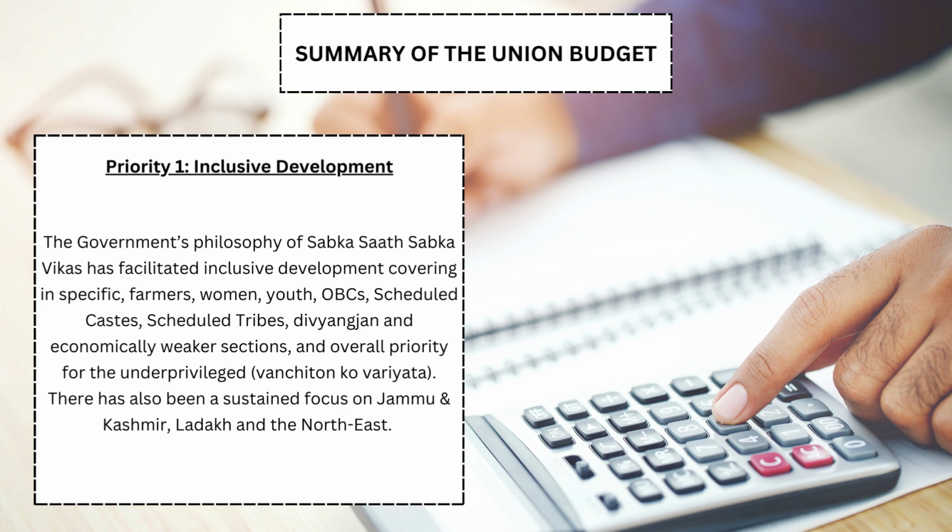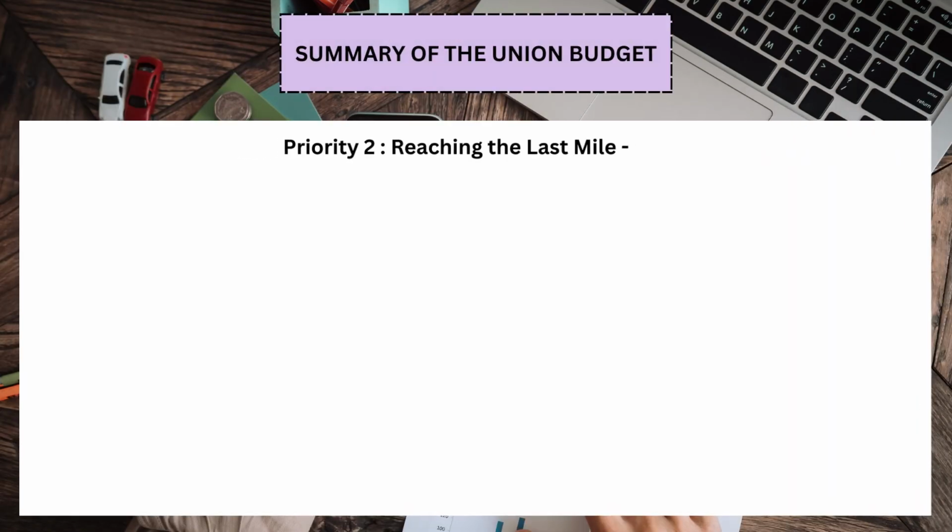women, youth, OBCs, Scheduled Castes, Scheduled Tribes, Divyangjan and economically weaker sections, an overall priority for the underprivileged, Vanchito Ko Varyeta. There has also been a sustained focus on Jammu and Kashmir, Ladakh and the Northeast.